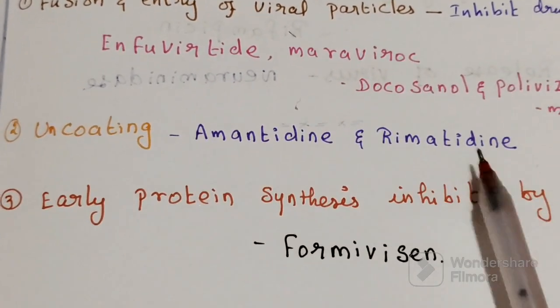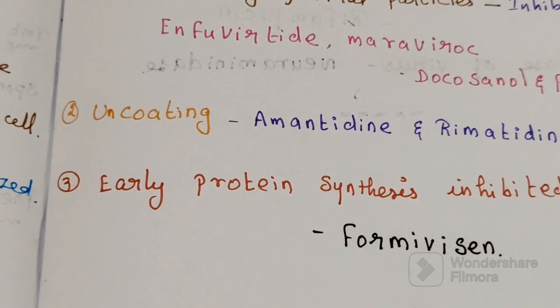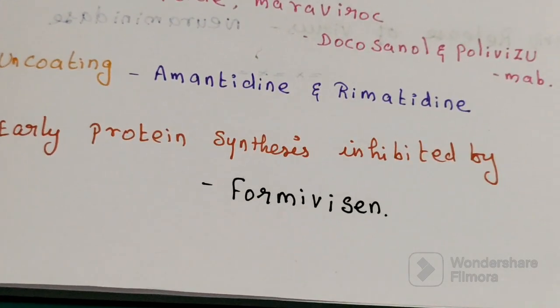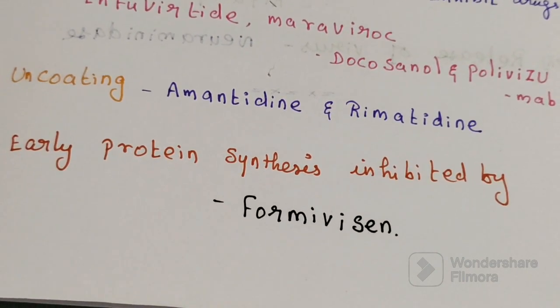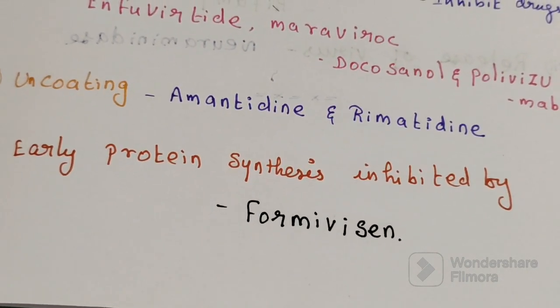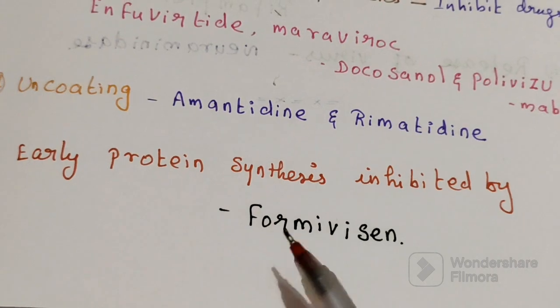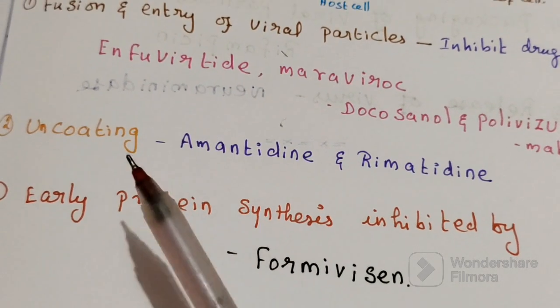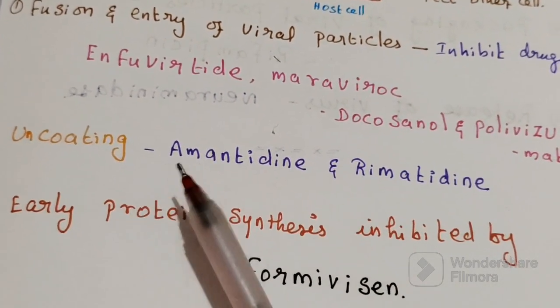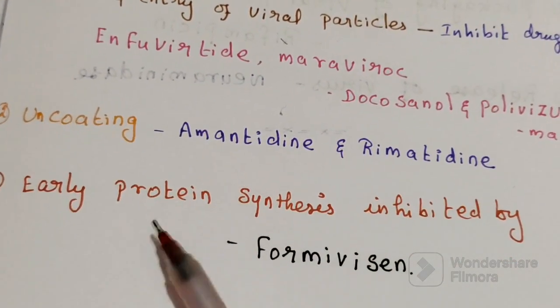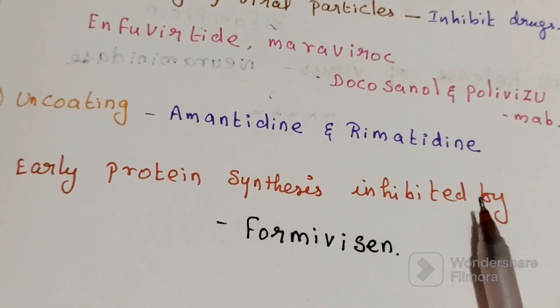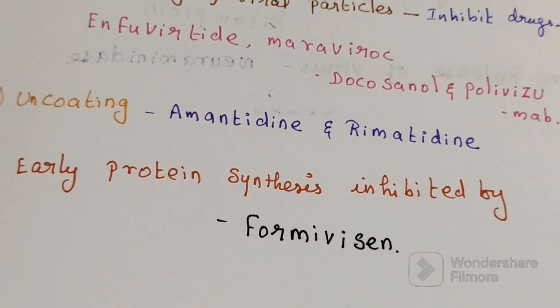Third is early protein synthesis. Early protein synthesis is inhibited by the antiviral drug formycin. So uncoating is inhibited by amantadine and rimantadine, and early protein synthesis is inhibited by formycin.